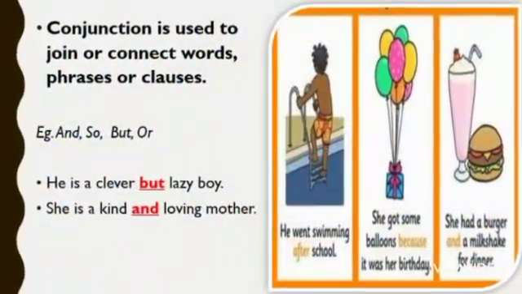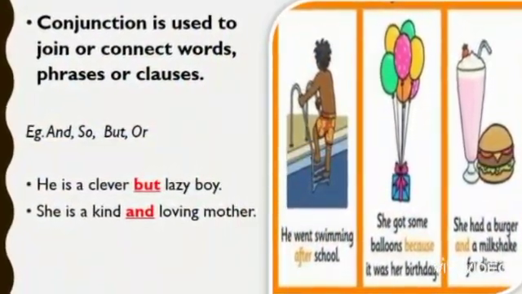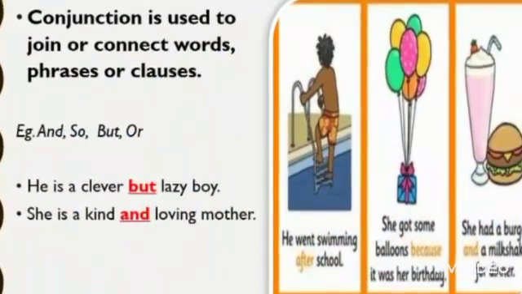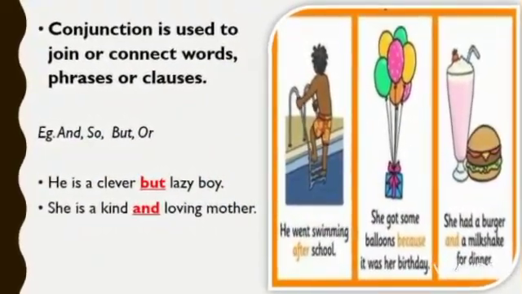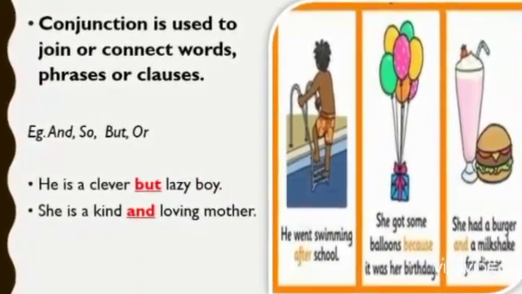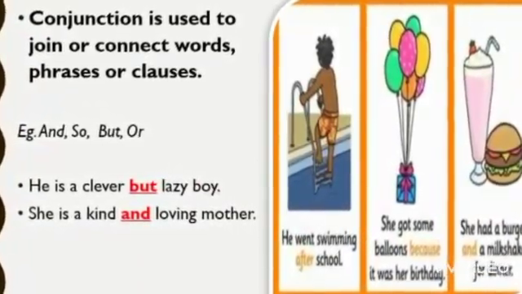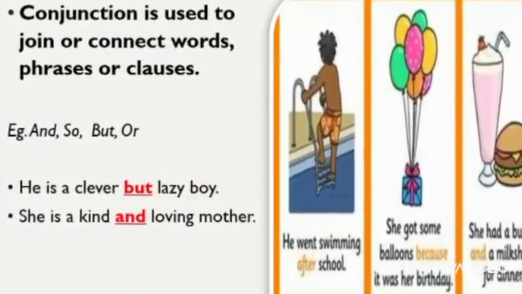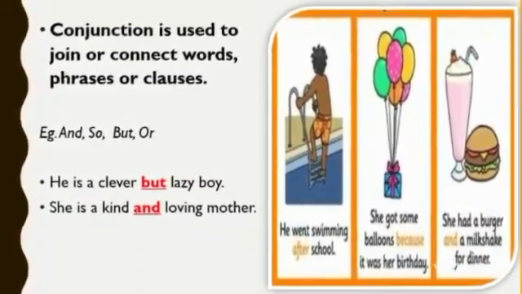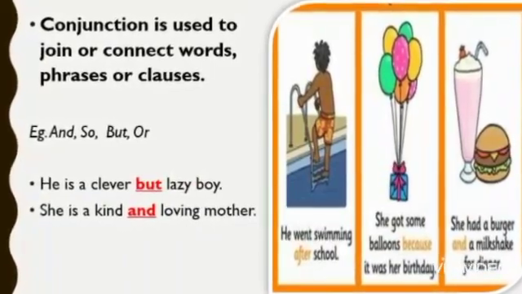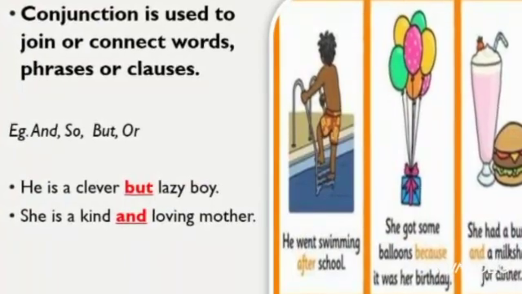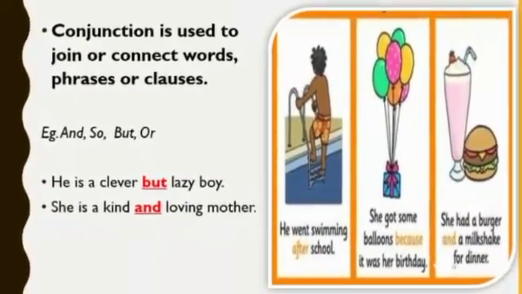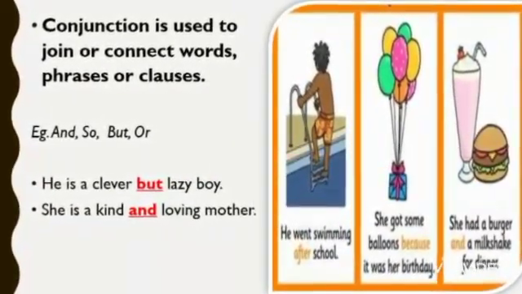The next one is conjunction. A conjunction is a word that joins words or sentences together. Example, and, but, so, or. First sentence you see, he is a clever but lazy boy. But is the conjunction over here. It is a joining word. Second one, she is a kind and loving mother. And is the joining word here. So and is a conjunction here.